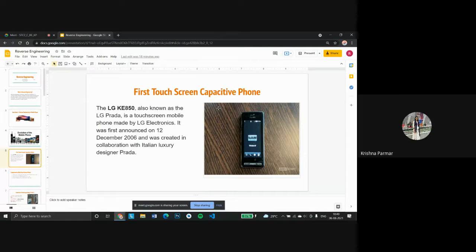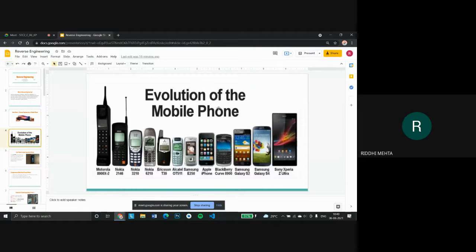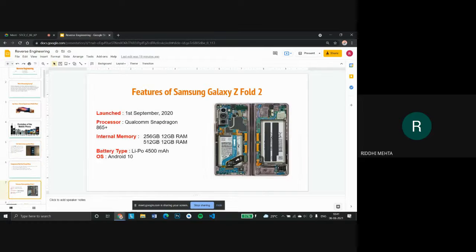Okay, so Riddhi, you tell me right now what missing functionalities are there in our phone that you need to improve in future. Ma'am, actually, I have done a case study of the variant which is already available, the foldable phones. Okay, but in that also some limitations are there. Yes or no? Yes, ma'am. Okay, so what is it? Ma'am, the best foldable phone available right now is the Samsung Galaxy Z Fold 2, and the limitation of it is that it is a very delicate piece.